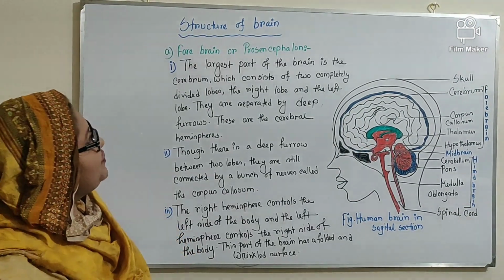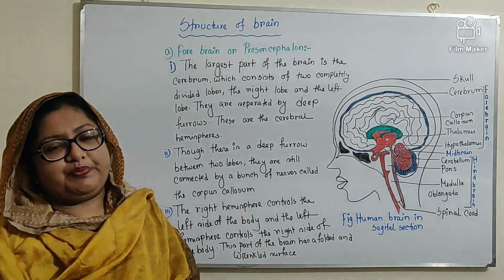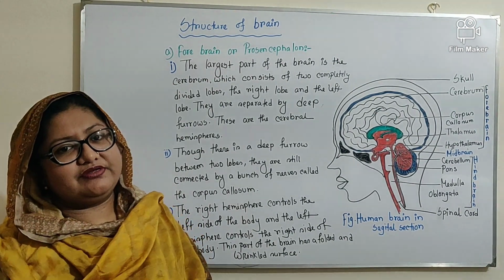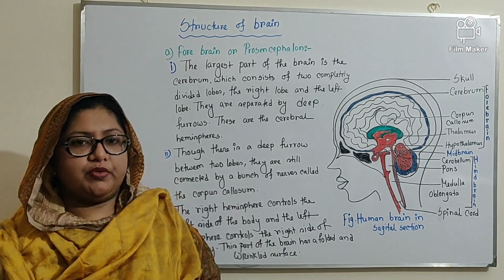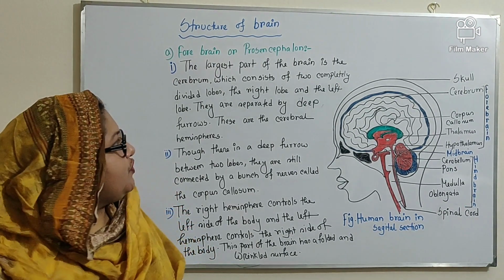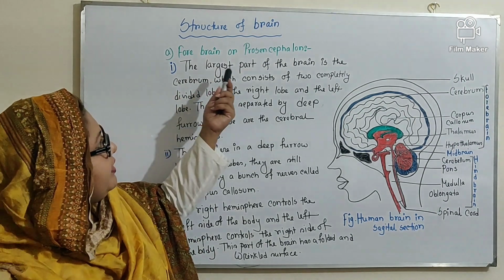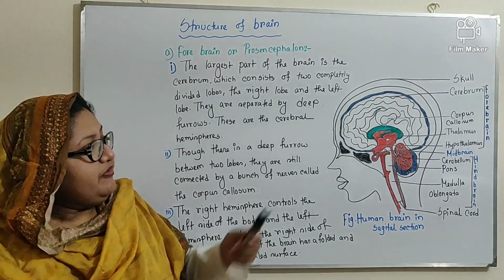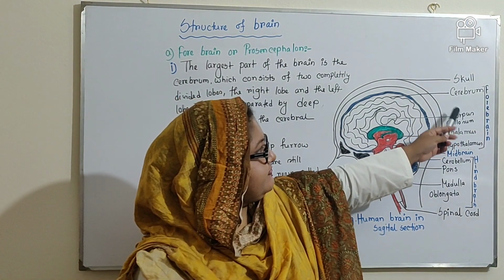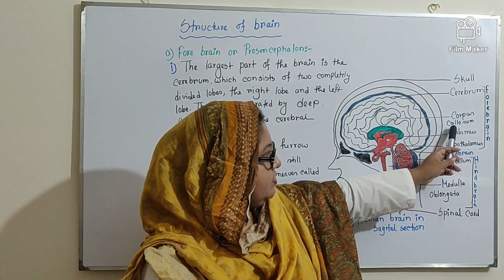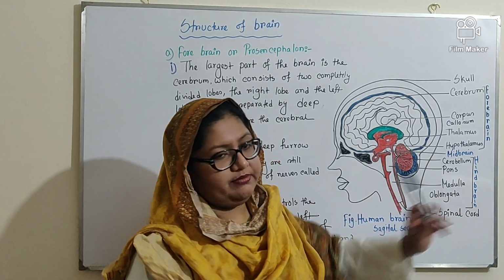Now, the structure of brain. A brain has three parts: the forebrain or prosencephalon, the midbrain or mesencephalon, and the hindbrain or rhombencephalon. First of all, we will discuss the forebrain or prosencephalon. From the diagram, you can see that the forebrain consists of cerebrum, corpus callosum, thalamus, and hypothalamus.